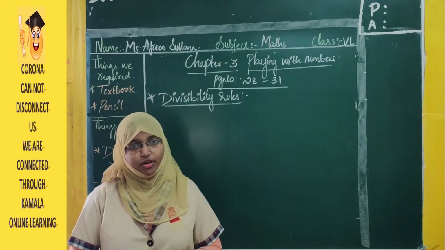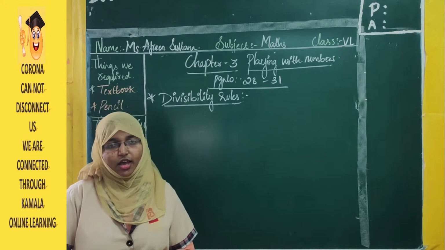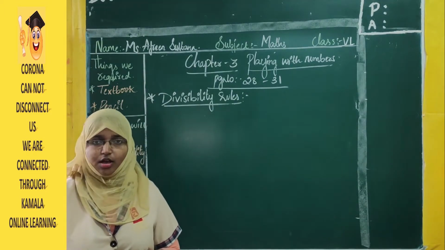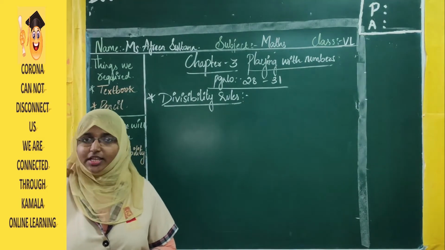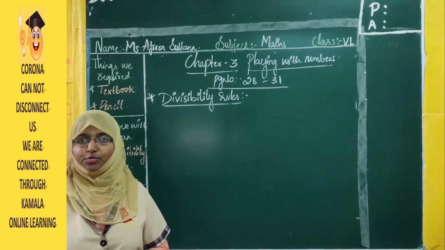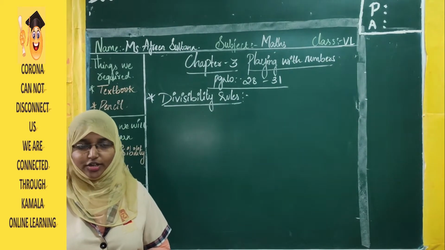Moving ahead, I want to tell you about SMS. I hope everyone is following. What is SMS? S is for social distance, M is for mask, and S is for soap. So whenever we are interacting with other people, we should maintain physical distance, wear a mask, and use soap to clean our hands.